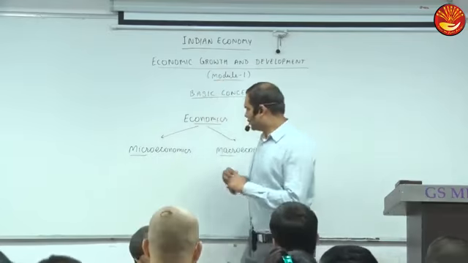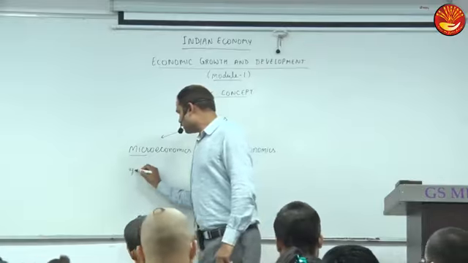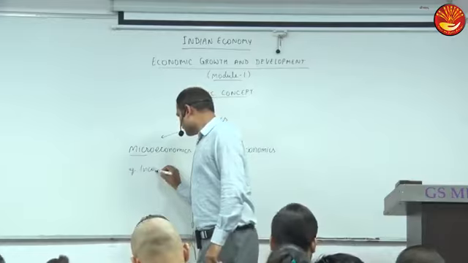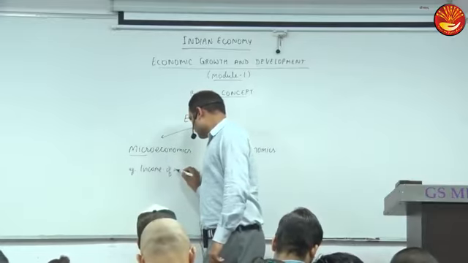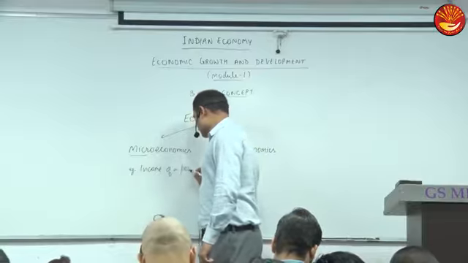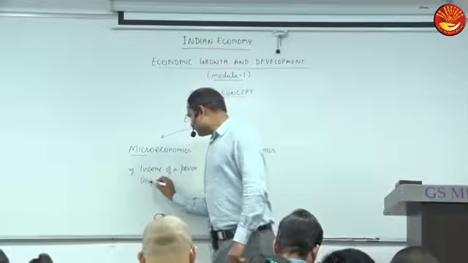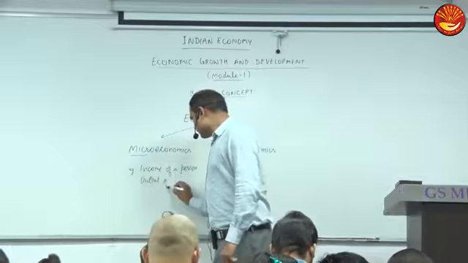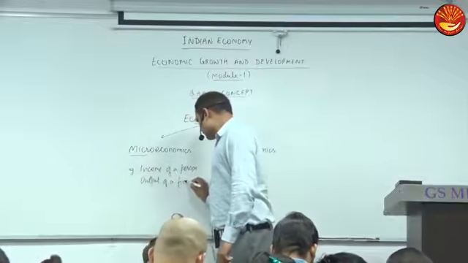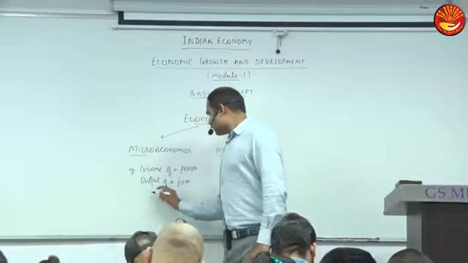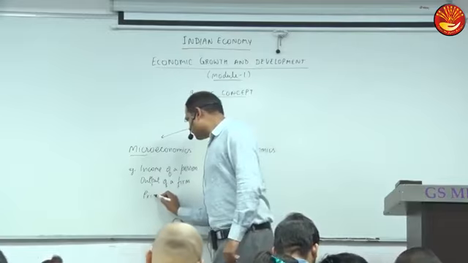Example: income of a person, output of a firm, price of a product.